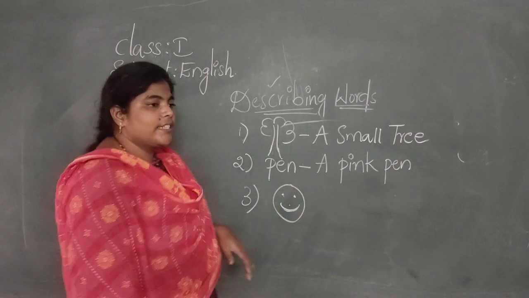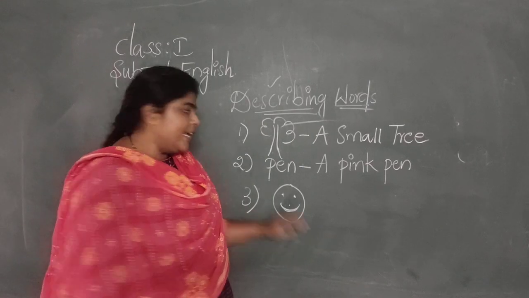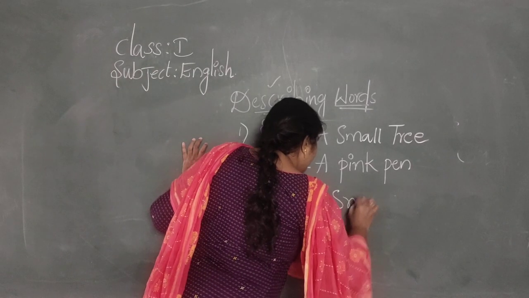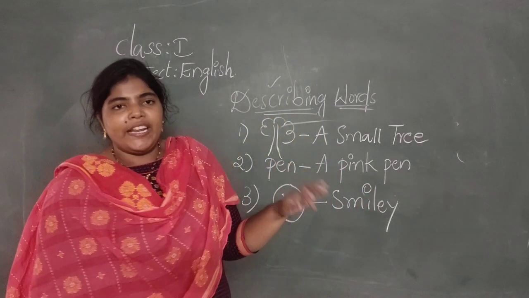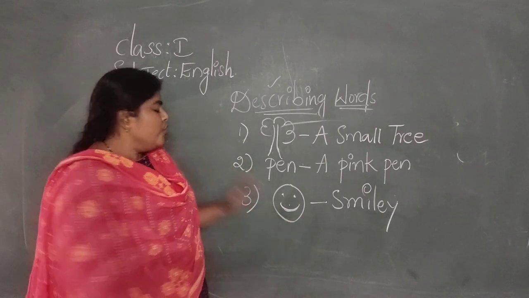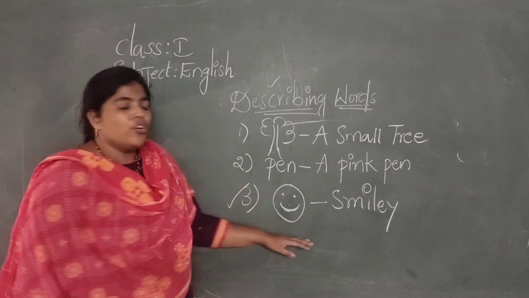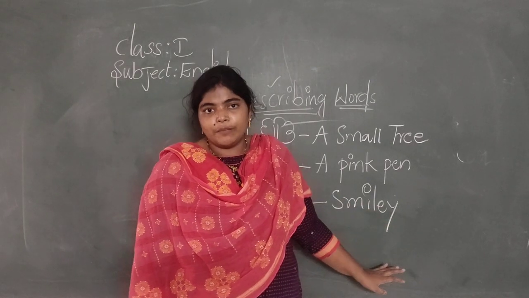So what is this? A smiley. Yes, smileys. You can see smileys in your WhatsApp. So you have to describe this and write your answer in the classwork book.